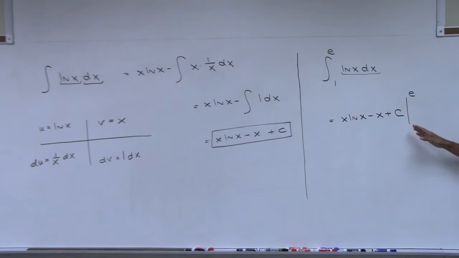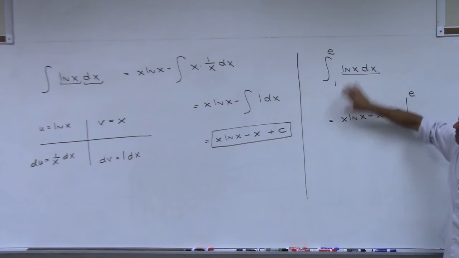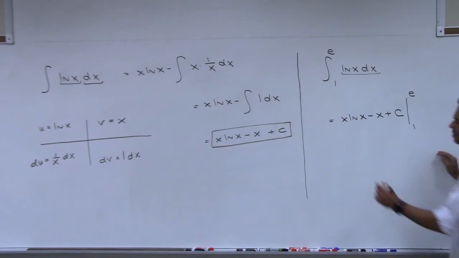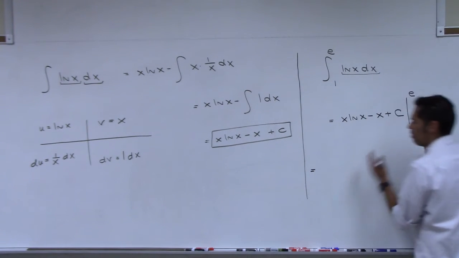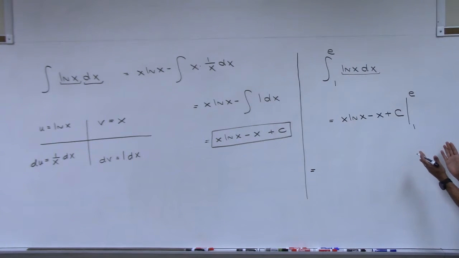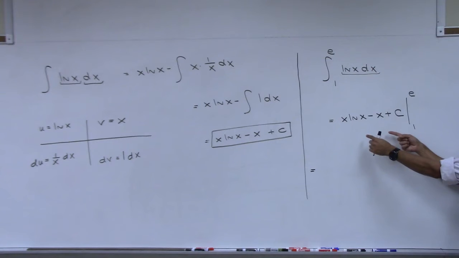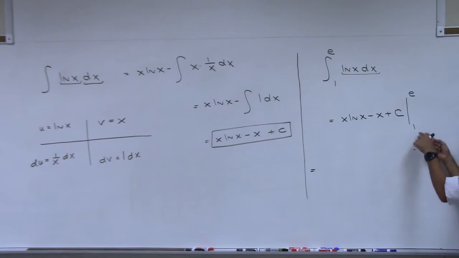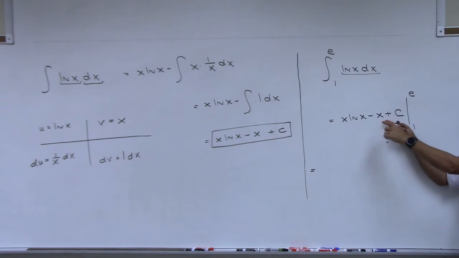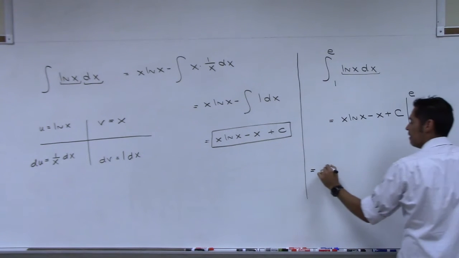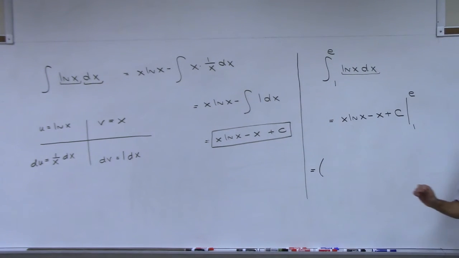What did we do with this? We find the antiderivative, then we put this bar here, and then what does that mean at this point? What do I do? I plug in the e into this, and then I put minus, then I plug in the 1 into this. Does that sound familiar to you? Yes? Okay. Yes, f of b minus f of a. Yep, f of b minus f of a.